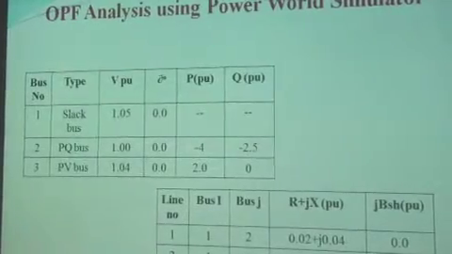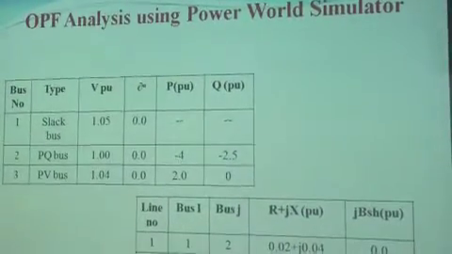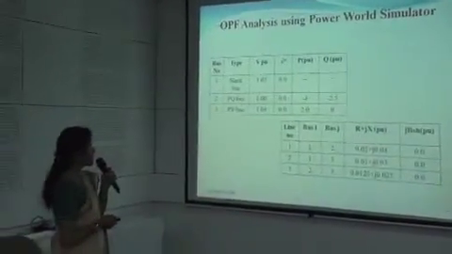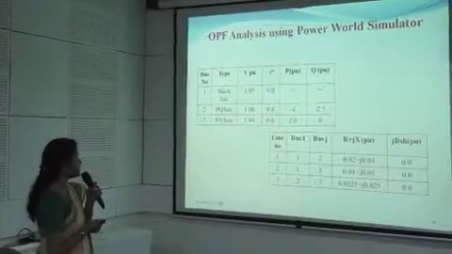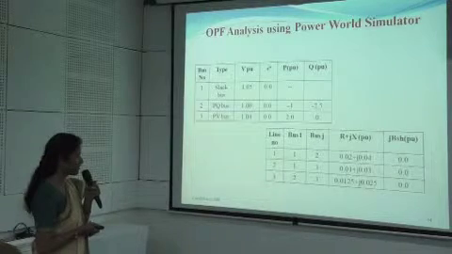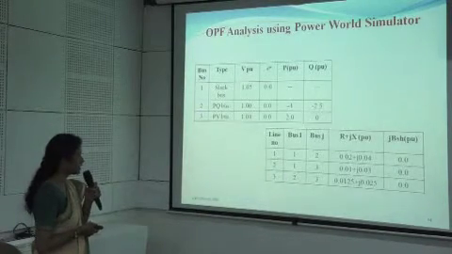So for this TCSC, I have used the Power World Simulator. The system data is given; it comprises 3 buses: one slack bus, a PQ bus and a PV bus. The data for this system is given, like the voltage angle, P and Q. And also the line data is given, having the resistance and impedance, and the shunt susceptance that has been connected.